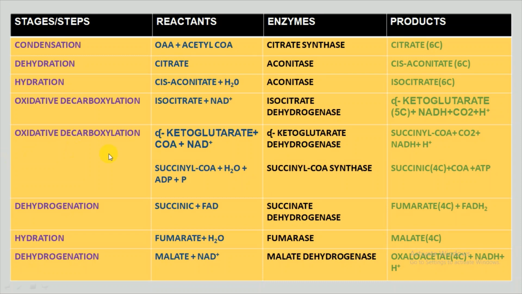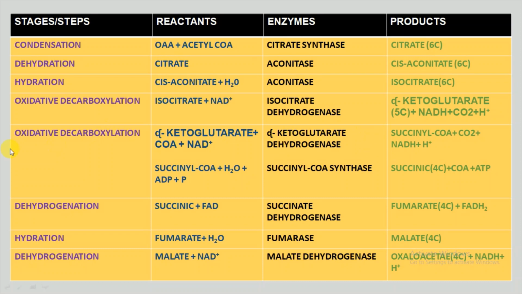Now the next step is again oxidative decarboxylation. This oxidative decarboxylation is of alpha ketoglutarate in the presence of alpha ketoglutarate dehydrogenase. Alpha ketoglutarate is a 5-carbon molecule which, along with NAD+ and coenzyme A, forms succinyl CoA and NADH plus H+. This succinyl CoA is a 4-carbon molecule which is formed by the release of one CO2 from ketoglutarate.